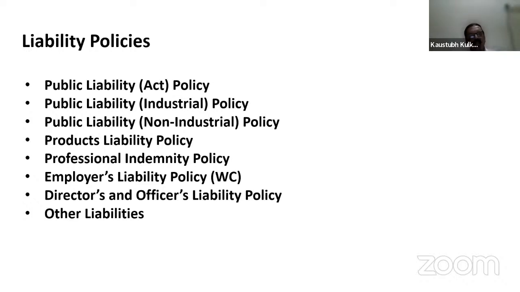So under the Public Liability Act, certain injury compensation and death compensation are awarded under the act, that is, by the statute or the law. Likewise, Public Liability Industrial Policy, in industrial policy, the manufacturing units come into the picture. Industrial means manufacturing units only. If those are not manufacturing units, they will come under non-industrial.